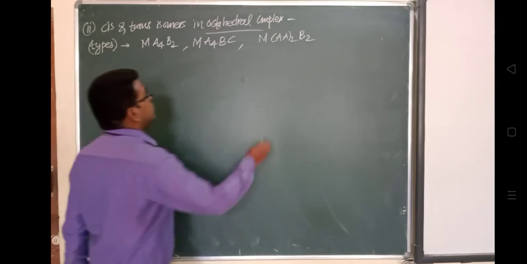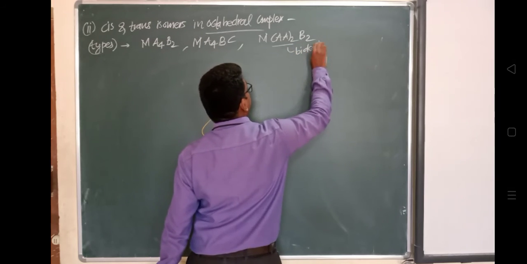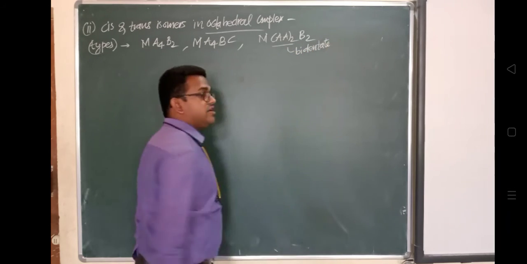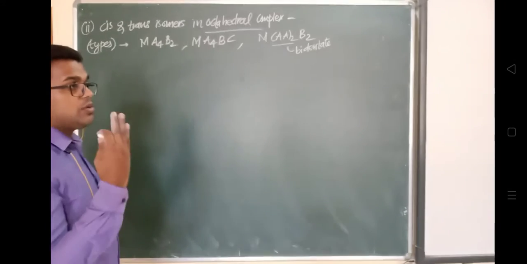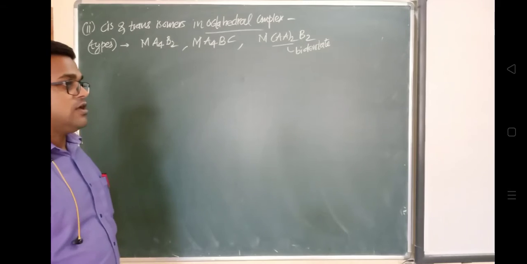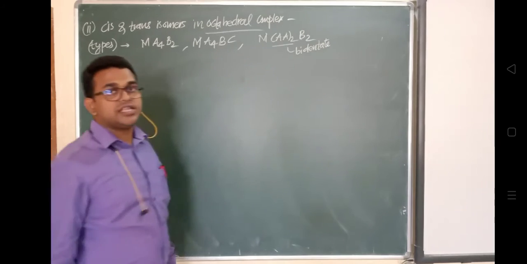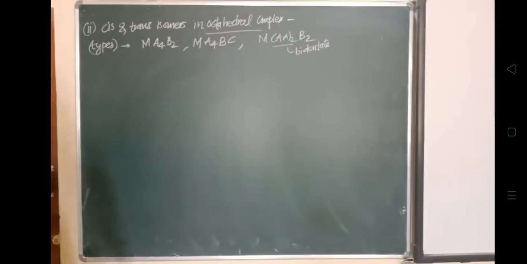What is the meaning of bidentate? Bi means two. So two atoms from that ligand can donate their electron pairs to a central metal ion. That's why they are called bidentate. We have seen monodentate and polydentate.